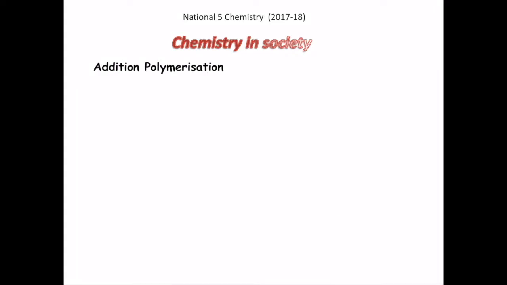Now I'll explain the mechanism behind addition polymerization. We all know that addition polymerization is a process involving many small unsaturated monomers combining to form one large polymer molecule. The alkene ethene is one of the most important examples of addition polymerization.